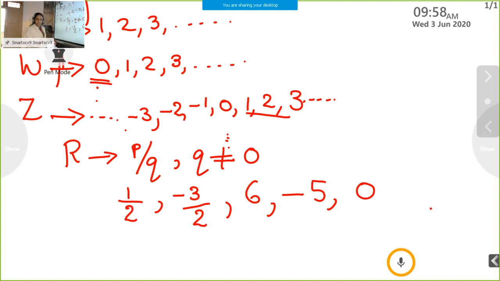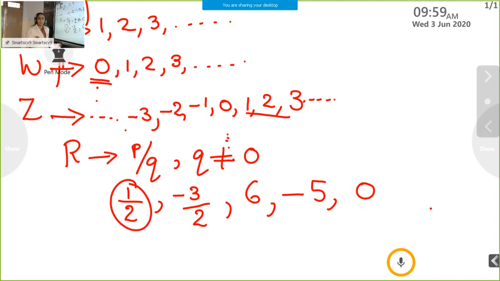Then all natural numbers are rational numbers, all whole numbers are also rational numbers, all integers are also rational numbers. Then we check its converse. When we take a rational number, 1 by 2, is it a natural number? No. Is it a whole number? No. Is it an integer? No. So we can conclude that all rational numbers are not natural numbers because 1 by 2 is not a natural number. All rational numbers are not whole numbers because 1 by 2 is not a whole number. Same way, all rational numbers are not integers also because 1 by 2 is not an integer. This way we can compare the numbers.